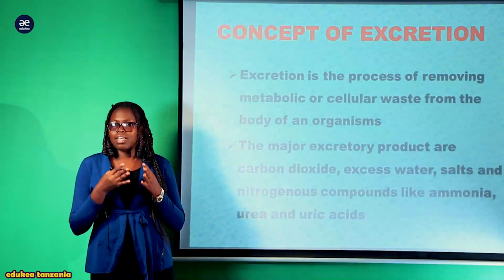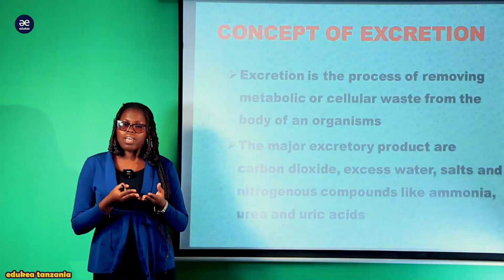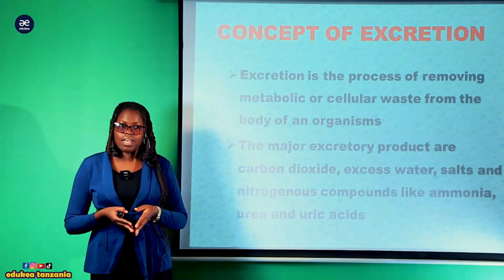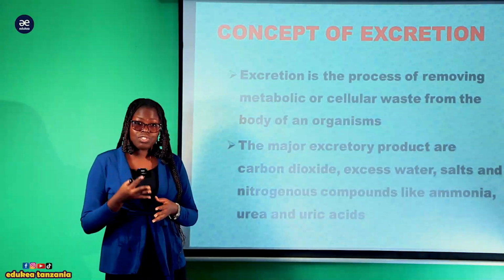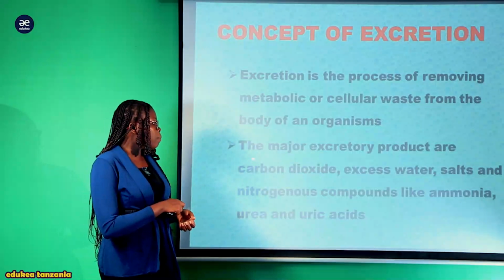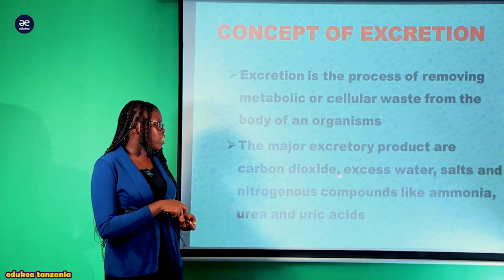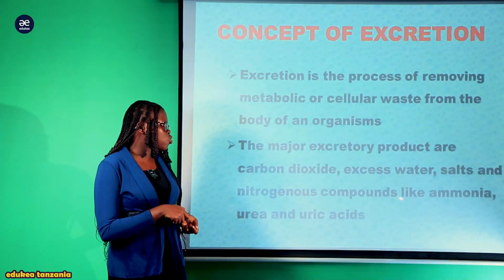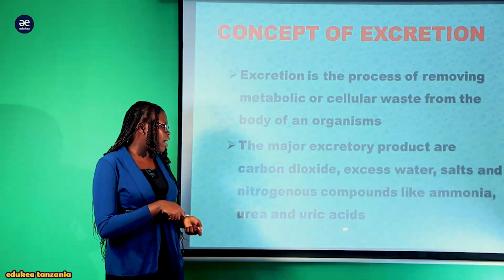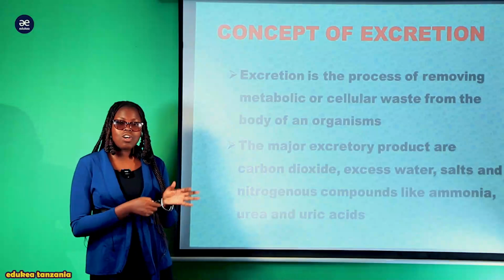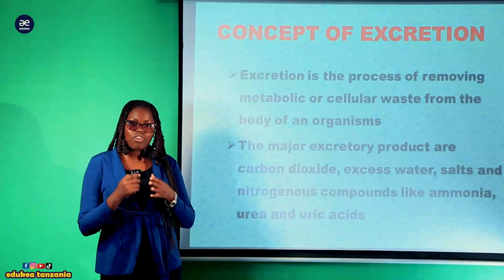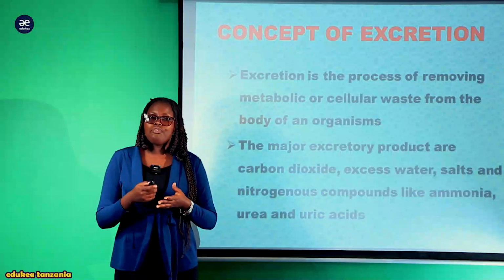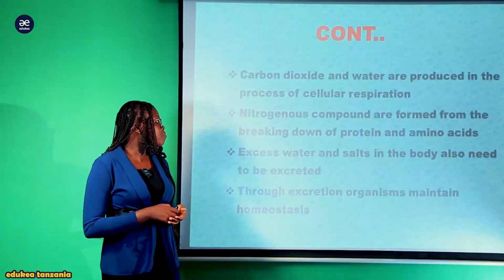This excretory product can be in different forms. For example, it can be in the form of nitrogenous waste, excess water, and other excretory products. Now, the major excretory products are carbon dioxide, excess water, salts, and nitrogenous compounds like ammonia, urea, and uric acid. So these are examples of excretory products which are to be eliminated from the body of living things.